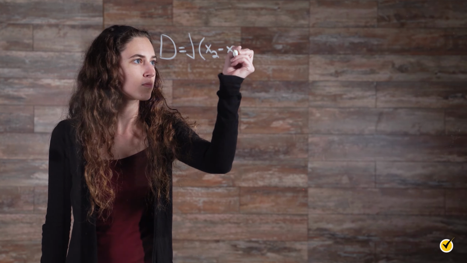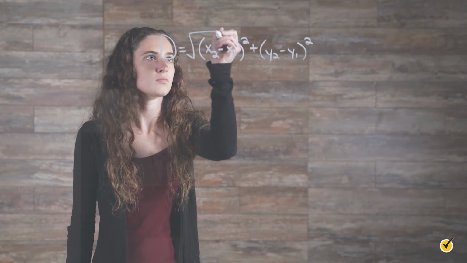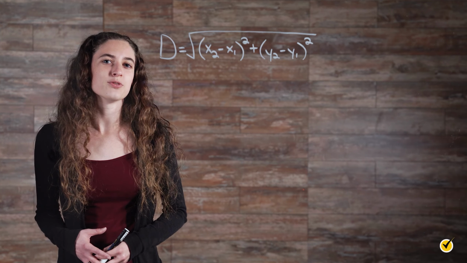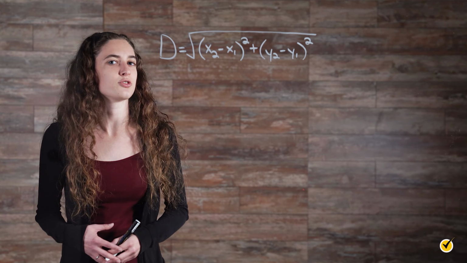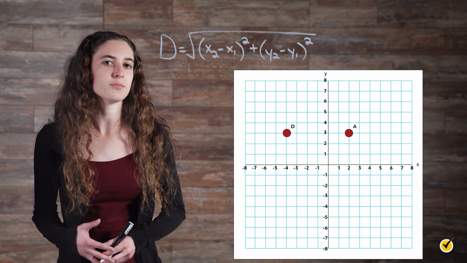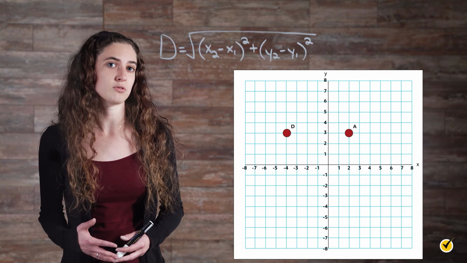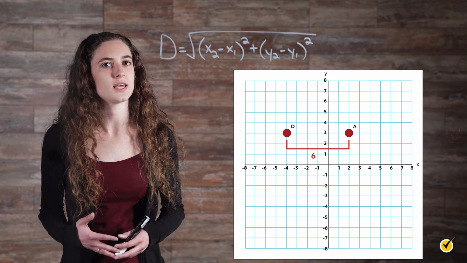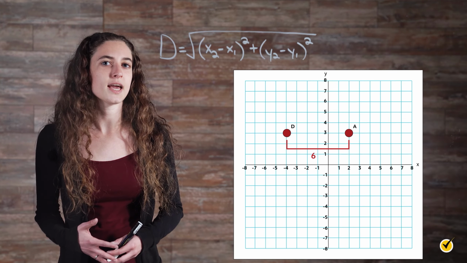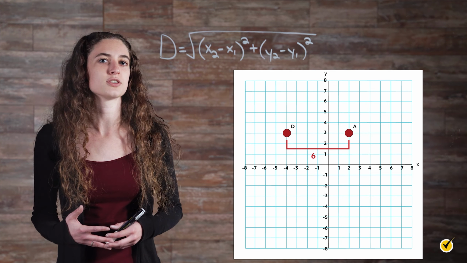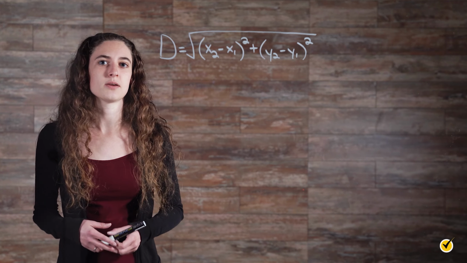Using the coordinates of points on a coordinate plane, we can calculate the distance between 2 points. The distance formula, an application of the Pythagorean Theorem, looks like this. In words, it's the square root of the horizontal distance squared plus the vertical distance squared. In this case, the formula can be used, but since points A and D lie on the same horizontal grid line, all we need to do is count squares. This also works for 2 points on the same vertical grid line. The distance from point A to point D is 6 because the 2 points are 6 squares apart. Using the formula yields the same result.